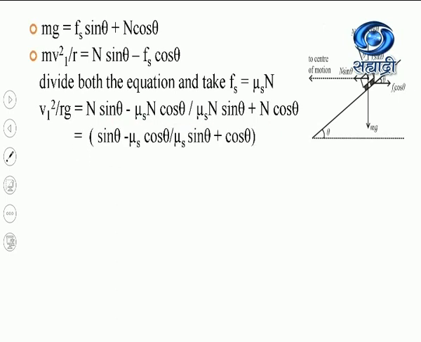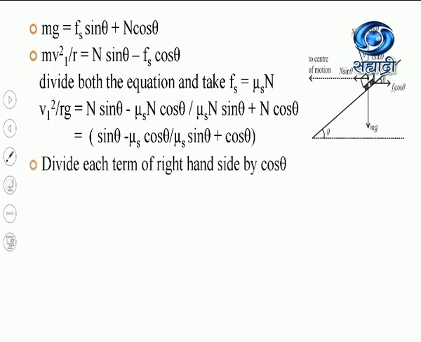Now from numerator and denominator, if I am taking the n as common, they will be cancelled. So your equation will become sine theta minus mu s cos theta divided by mu s sine theta plus cos theta. Now divide, for the simplification, each term of the right hand side by cos theta. So what equation will I get?